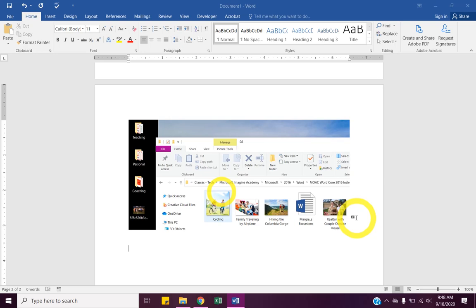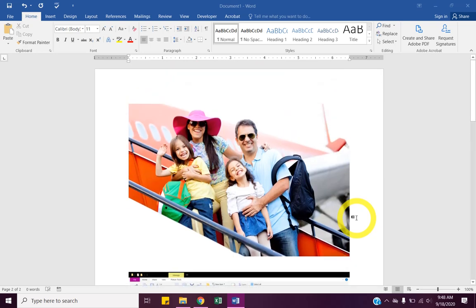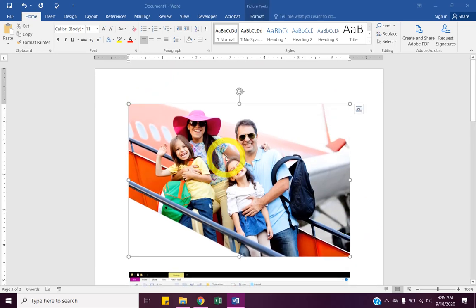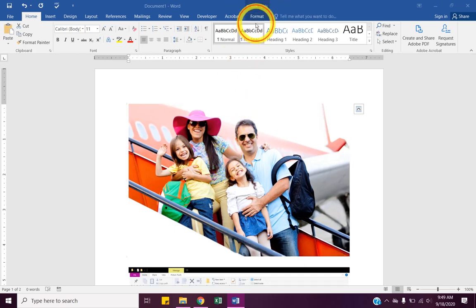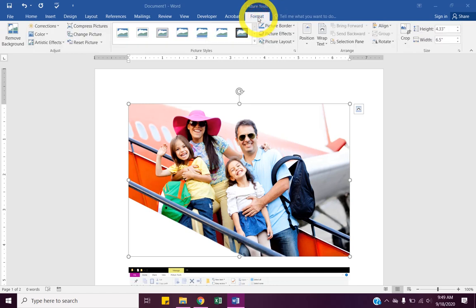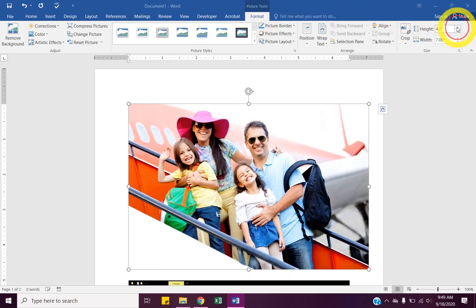But we're gonna rotate and mess with our first picture. So let's go back up to that family on the airplane. It's a little big, and we want to be able to resize it to the size we want. So Picture Tools Format tab on the ribbon. And all the way at the far right, let's make our height 4.9.